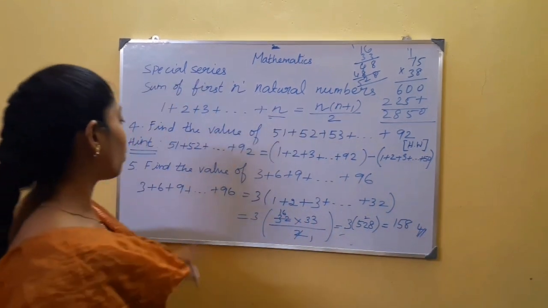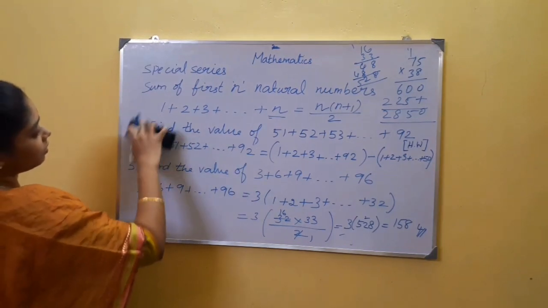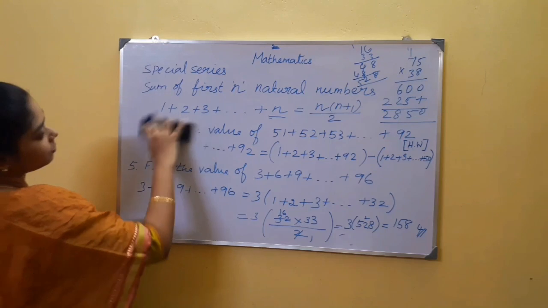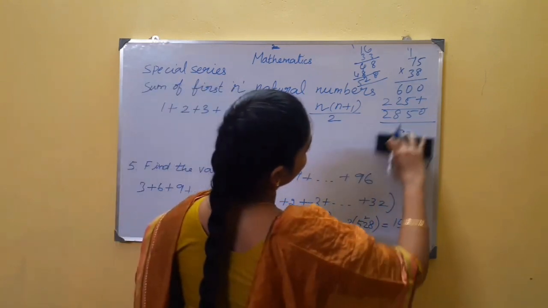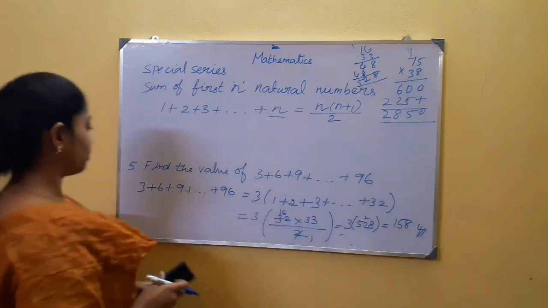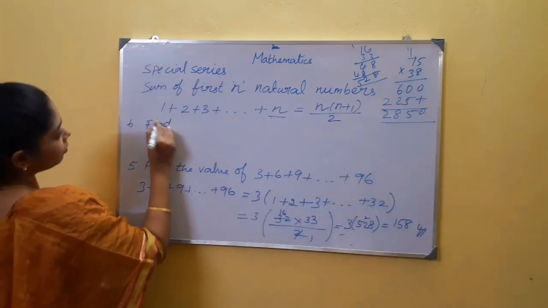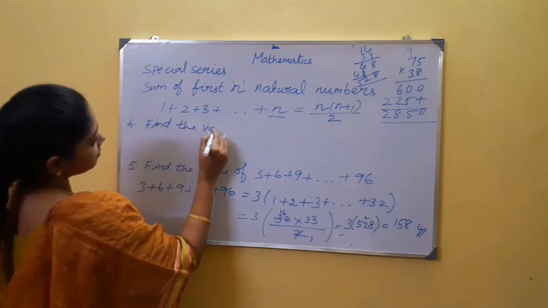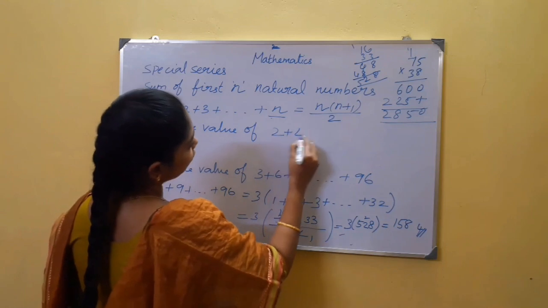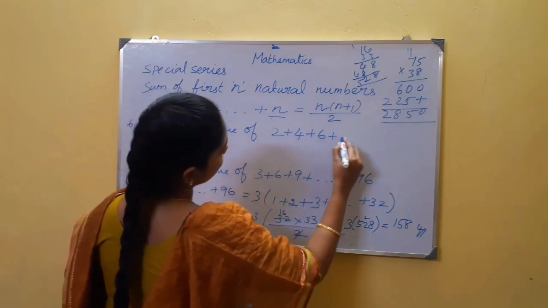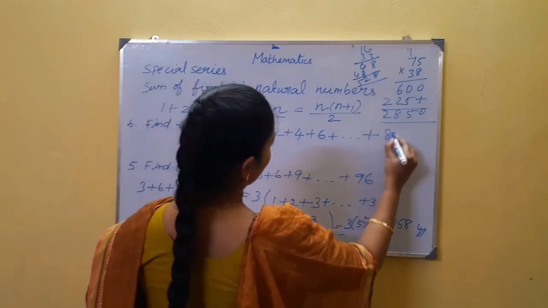I will give you one homework problem in this same pattern. That is the 6th one. Find the value of 2 plus 4 plus 6 goes on up to 80.